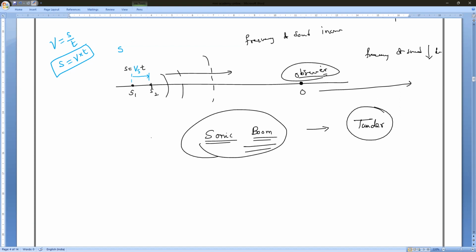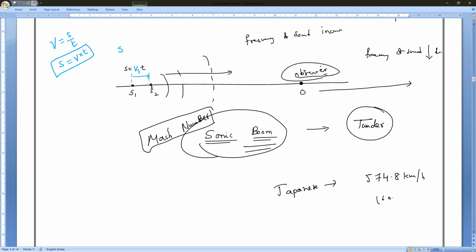Sonic boom is based upon the Mach number. You might have heard of bullet trains. Do you all remember bullet trains? There is a train in Japan which travels at 574.8 kilometers per hour, which means about 160 meters per second. This is the fastest train in the world.